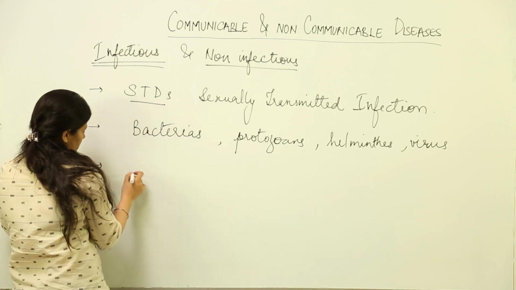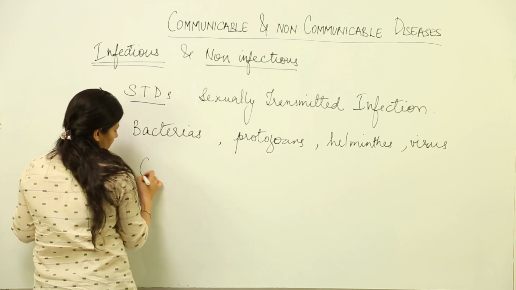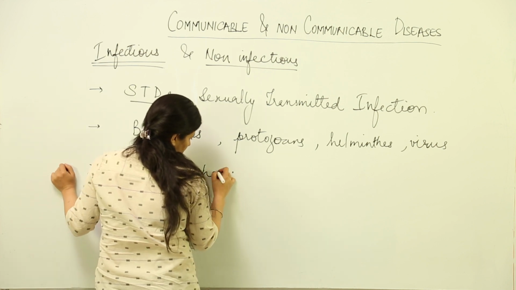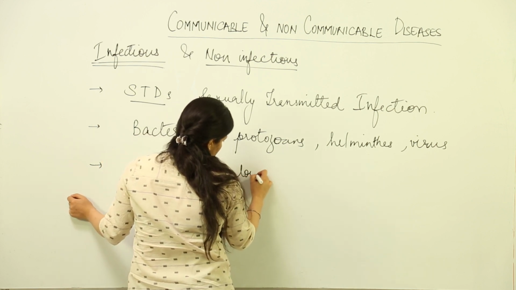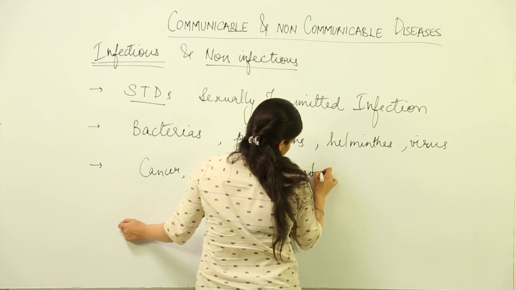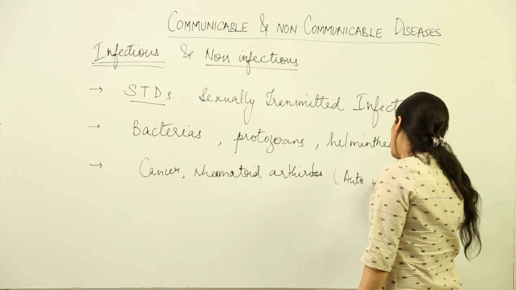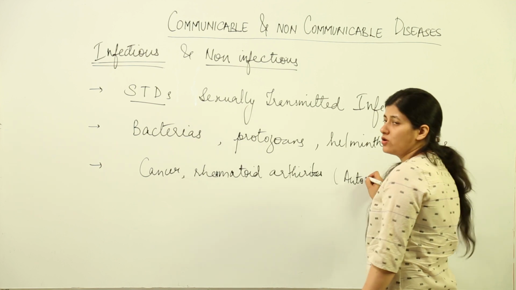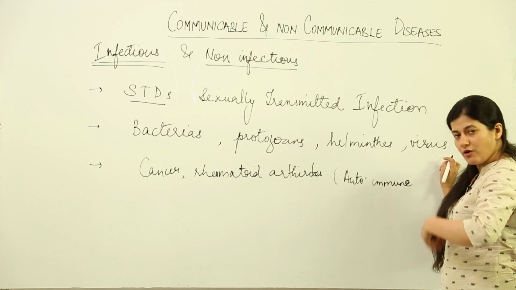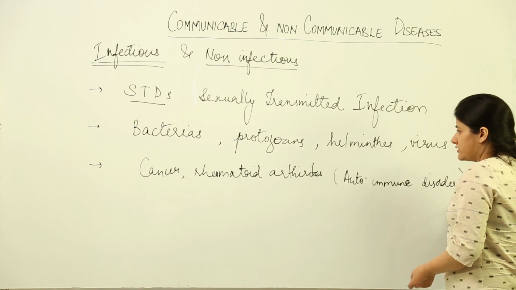The last type is the non-infectious or non-communicable disease, where we have the example of diseases like cancer and rheumatoid arthritis, where it is an autoimmune disease, okay. This is also an example of a non-communicable disease. Both of these are autoimmune diseases. Autoimmune diseases mean your immune system becomes your enemy. The person who was designated to protect us now becomes our enemy. So that is autoimmune disorders, and these are certainly non-communicable.